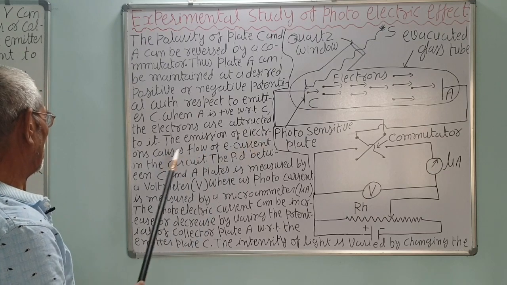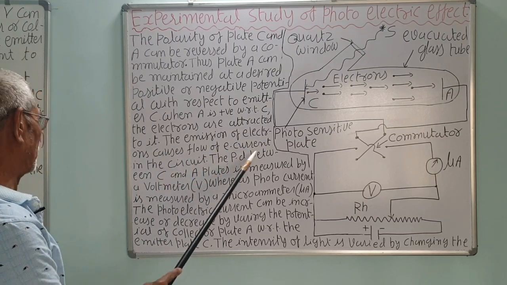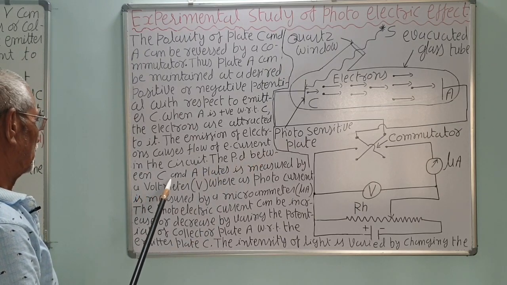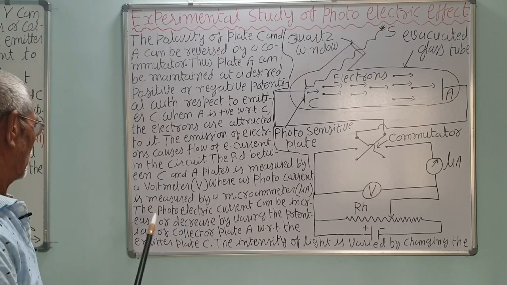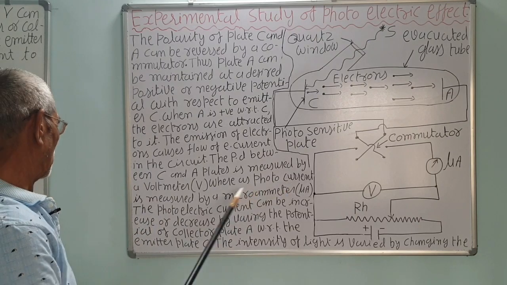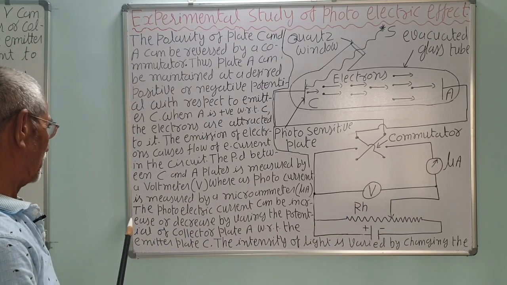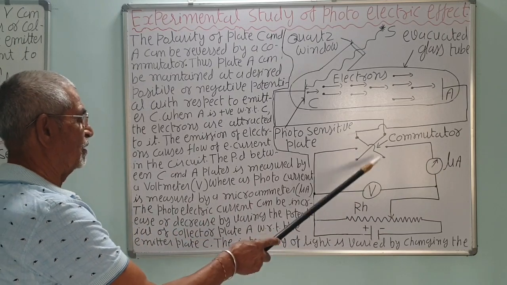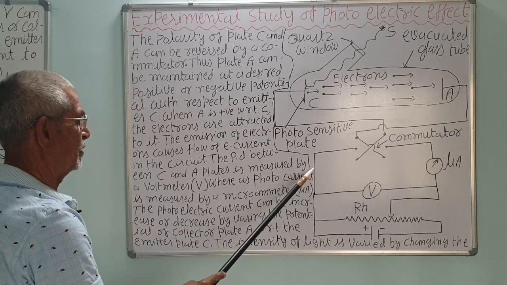The emission of the electrons causes flow of electric current in the circuit. The potential difference between the C and A plates is measured by the voltmeter V. The photocurrent is measured by the microammeter kept in series, correct? The voltmeter is connected in parallel. This is in series. You can put it here or here, anywhere in the circuit.